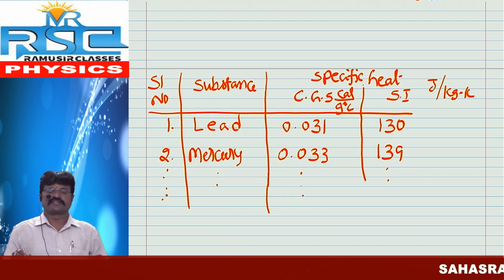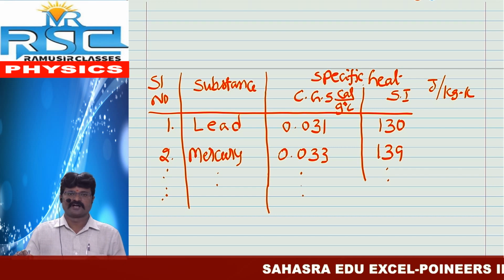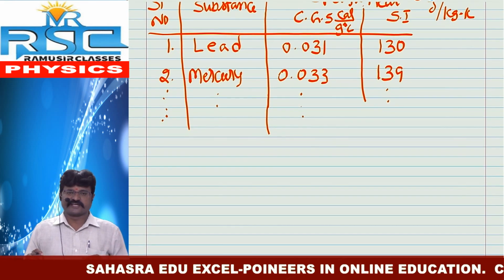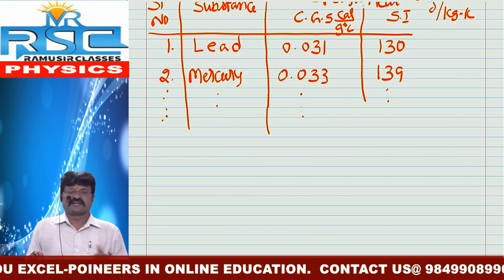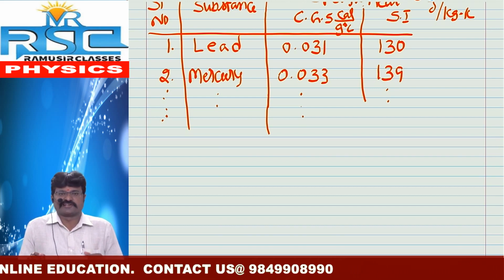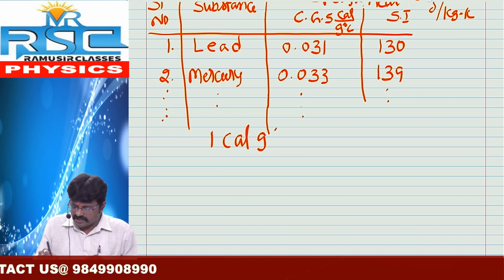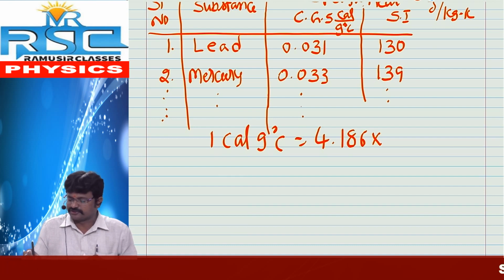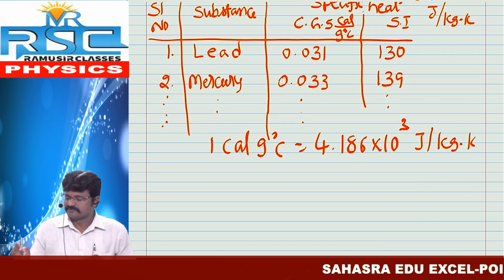Here joule by kg Kelvin. How is it possible to get these values? Let us explain. Listen carefully. Here we already discussed the relation between the CGS and SI systems of specific heat. We already have 1 calorie by gram degree Celsius is equal to 4.186 into 10 cube joule by kg Kelvin.